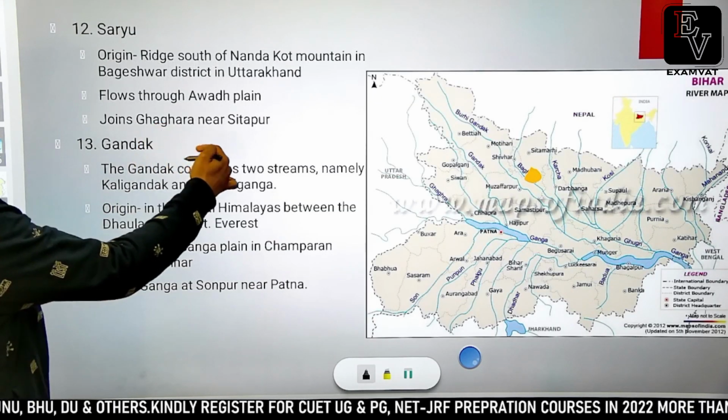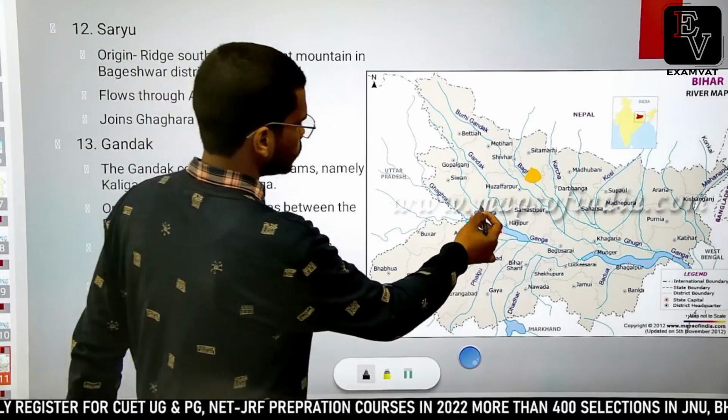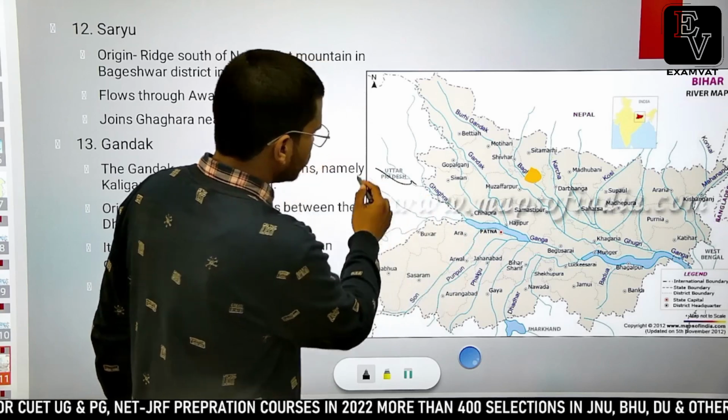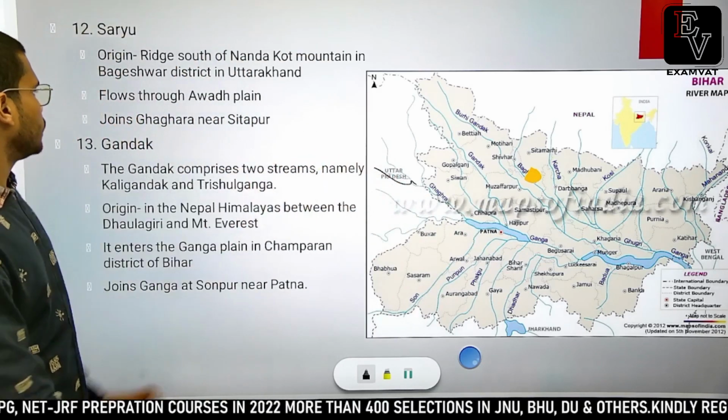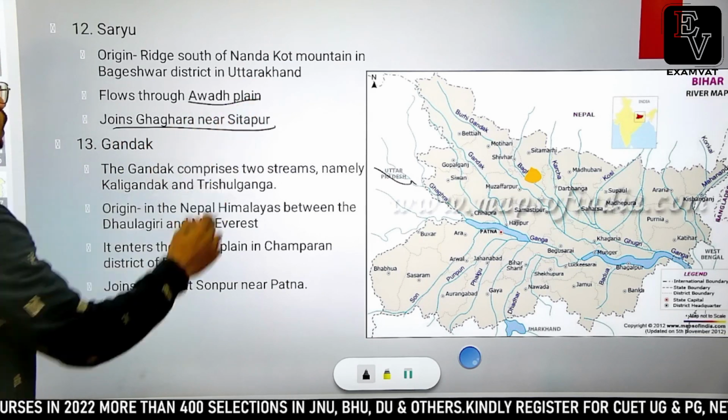Saryu river, I have already told you, is a tributary of Ghagra river system. This is the place where Saryu is joining Ghagra. Fine, the place is called Sitapur, and Saryu river flows through Awadh plain.